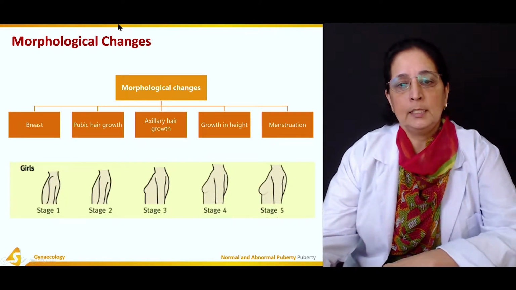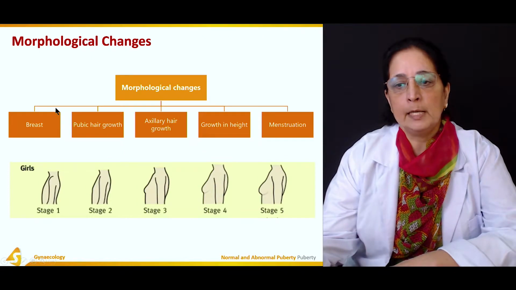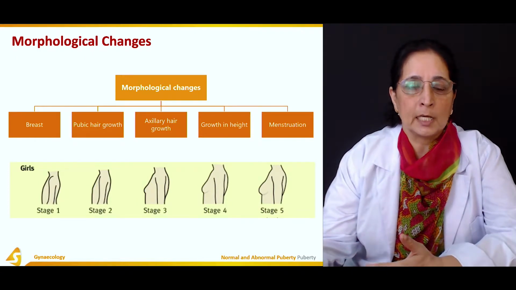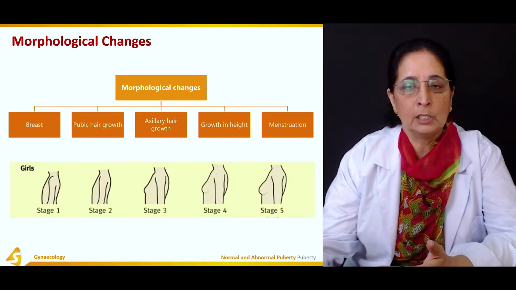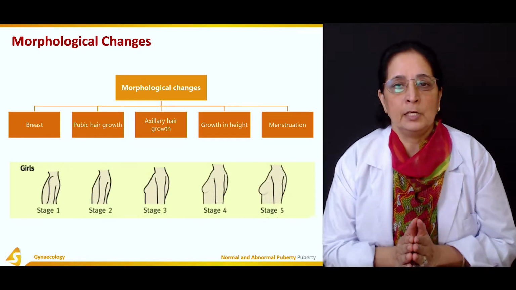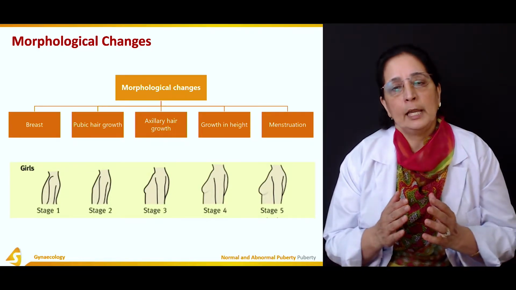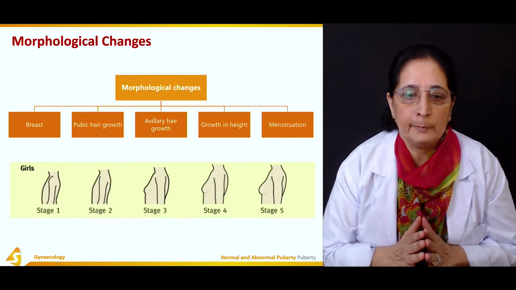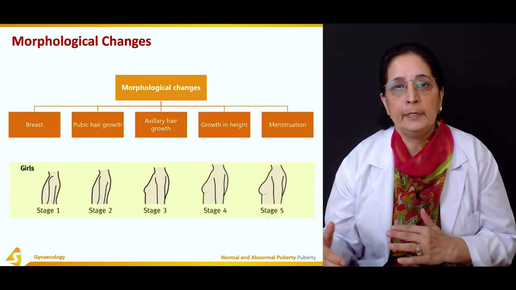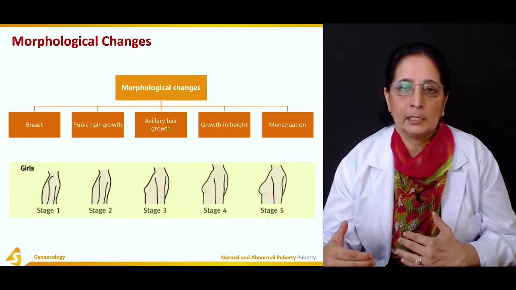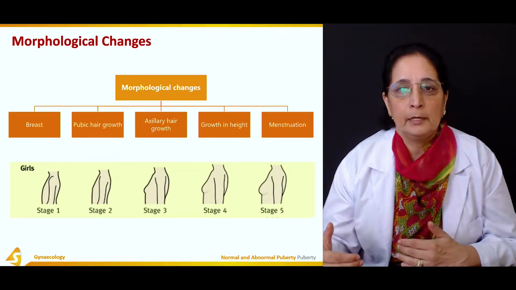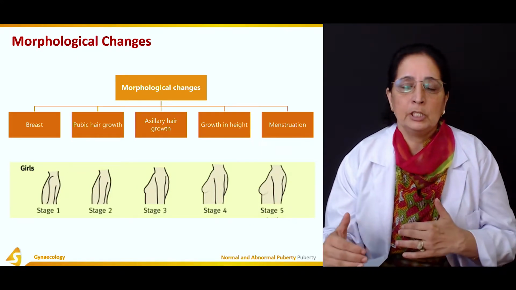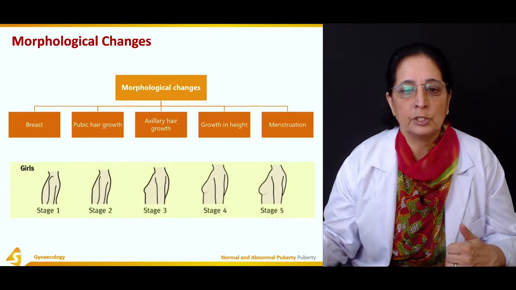So all these morphological changes ultimately lead to the beginning of the menstrual cycle, and with the menstrual cycle, the beginning of ovulation. Once ovulation and menstruation start, it's the beginning of the reproductive life of the female. So all these changes ultimately lead to the reproductive age that begins with menstruation.